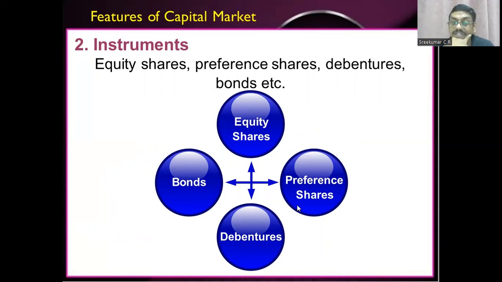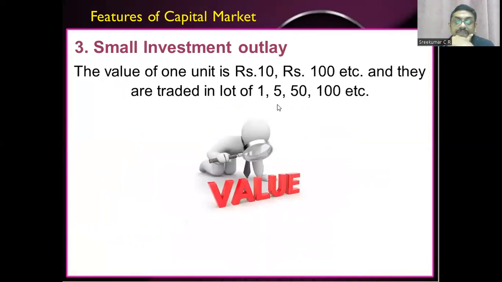Mainly the securities traded are, you can see here, debenture, bond, preference share, equity share. And here the investment is done in small multiples. It can be 10 rupees, 100 rupees. One unit will cost 10 rupees, 100 rupees, or maximum 1000 rupees. That means the price of a share or debenture can be 10, 100, 1000, like that. And also they are traded in a lot, say one lot or a 5 lot or a 50 lot.